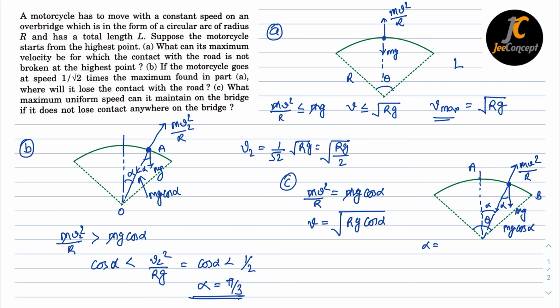Alpha is half the length from A to B, so L by 2 into r. Now let's put the value of alpha here. v is equal to under root rg cos of L by 2r. So this is the safe velocity by which it can safely move along the bridge, and this is the solution of this problem.